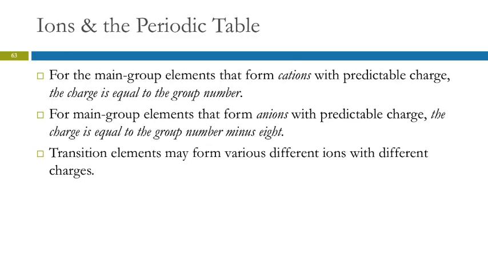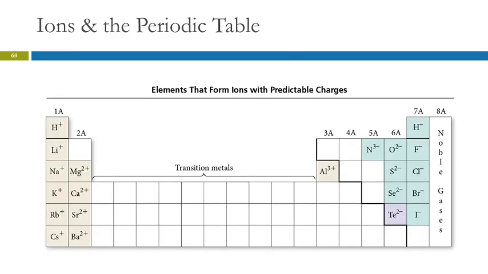So here we have the group 1 metals. They all form +1 ions. When we write the symbol for the ion, we always include the charge. This is different than math. If you have x to the +1 power, you just write x, right? And if you have x squared, you don't put a sign on it unless it's negative. But we always write the sign for ions, and we put the number first and then the sign. If it's only 1, we don't write the 1. We'll see there are lots of places where we leave the 1s out because we understand that they're there, and we're actually trying to make this more concise with less writing.